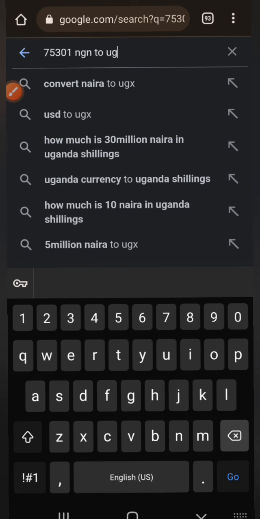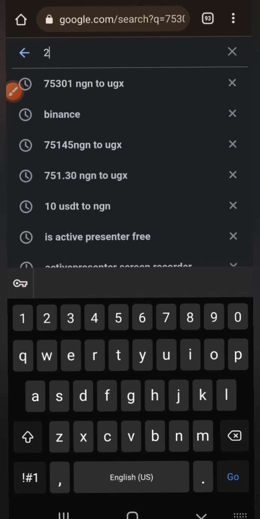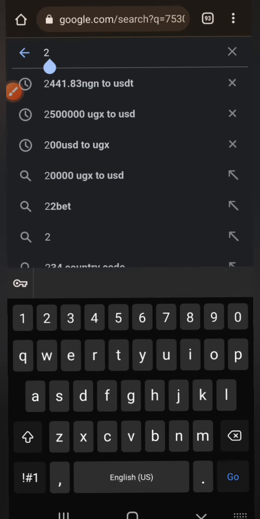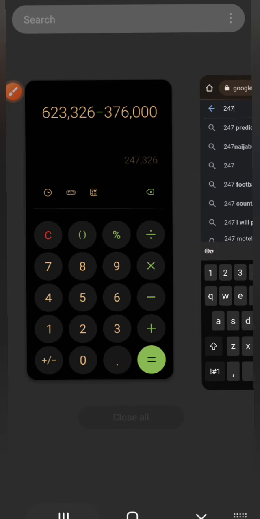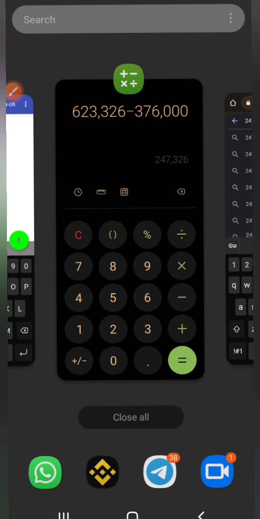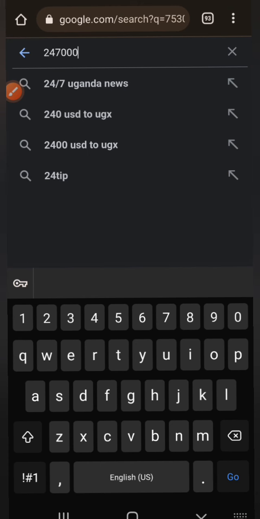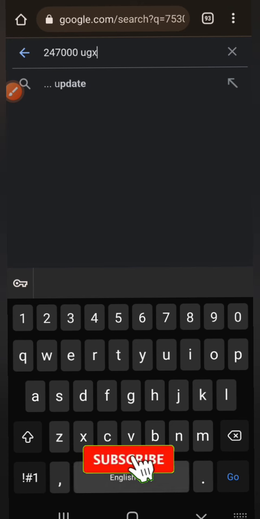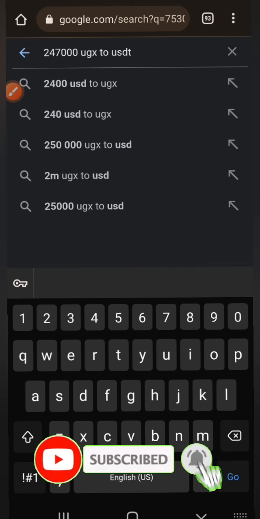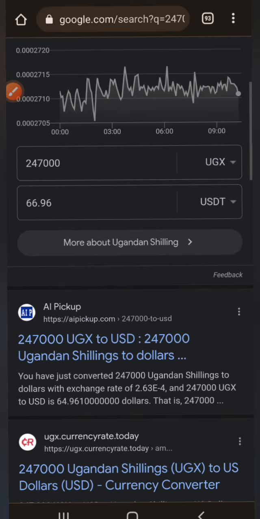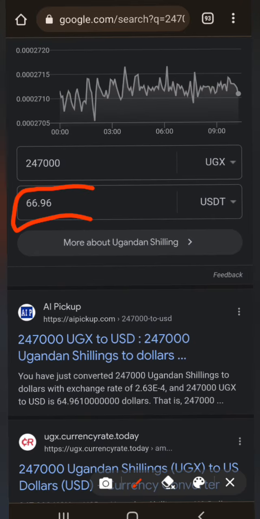So you go to 247,000 UGX to USDT, right? I will not put other numbers, to be conservative. And hit search. So you can see this is 66 USDT.